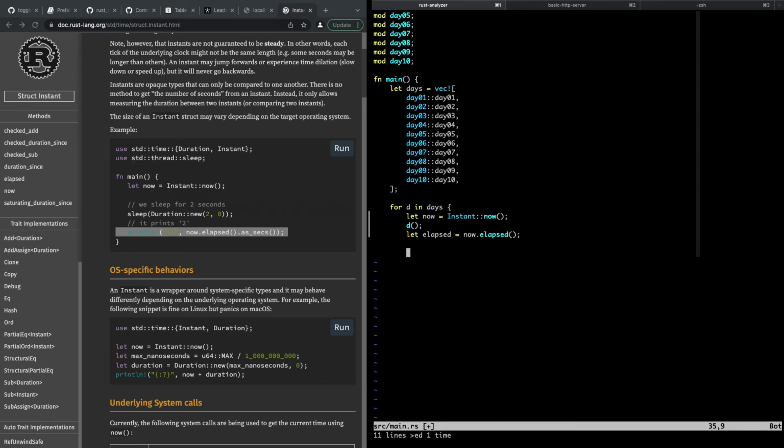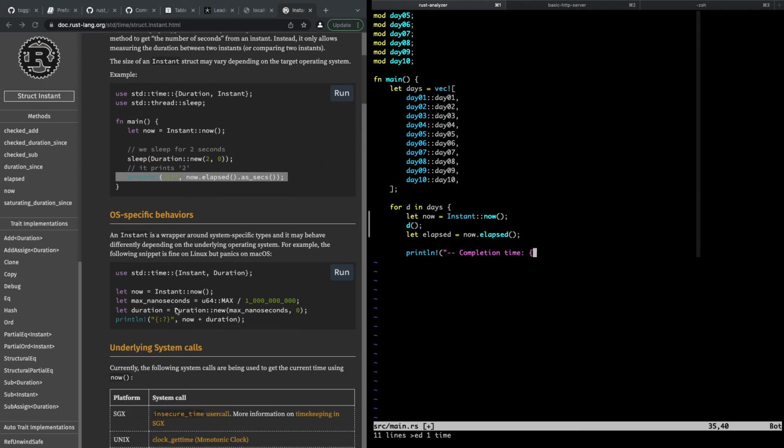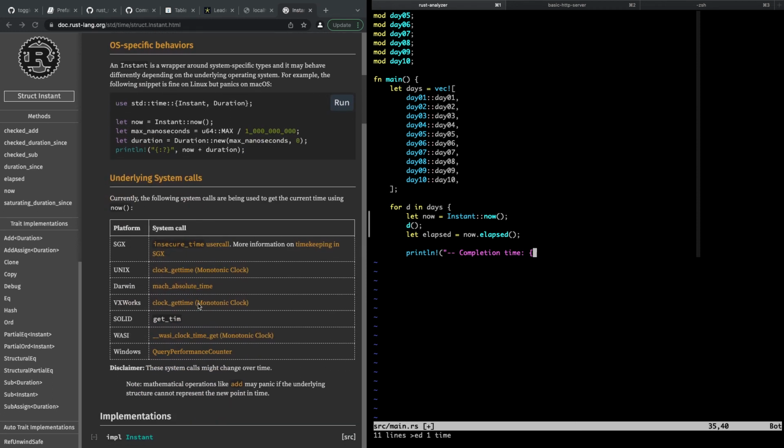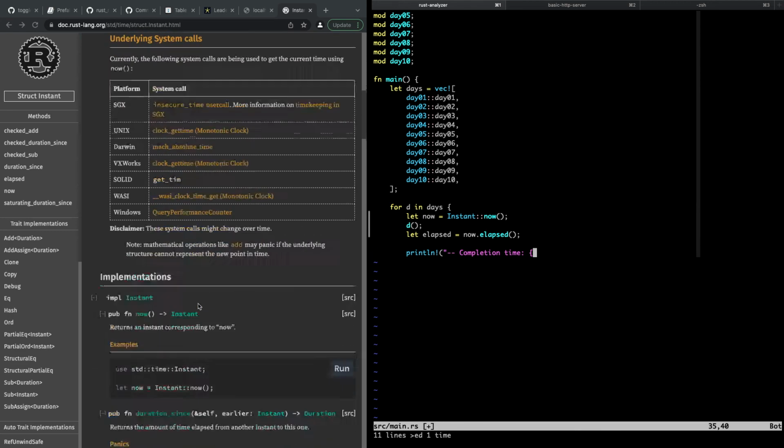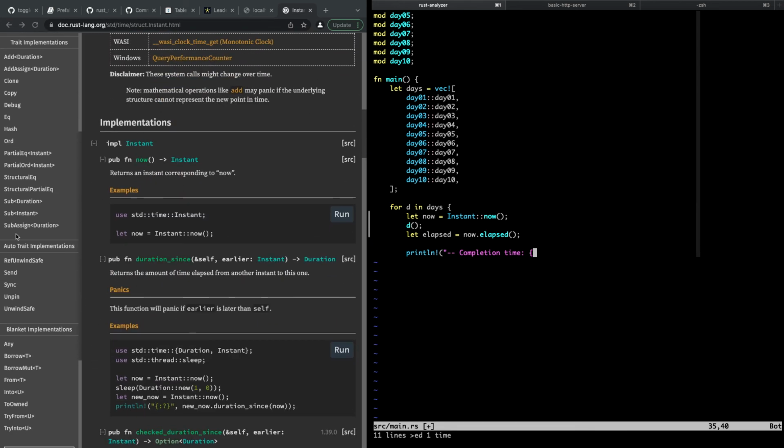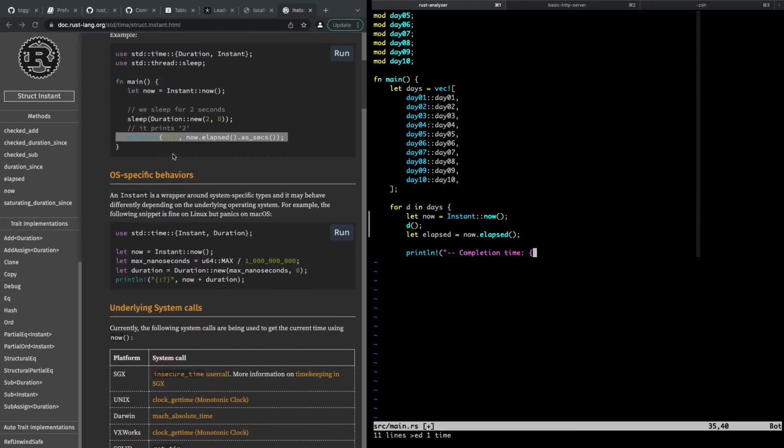And then what we can do is say print completion time, and I don't need nanoseconds, but is there a milliseconds for elapsed time?